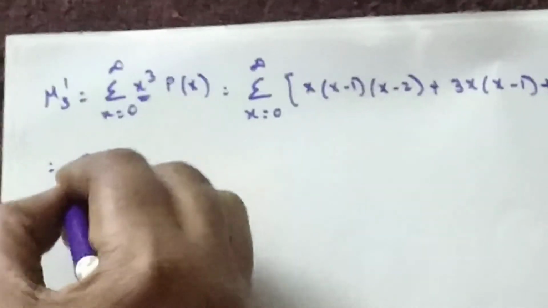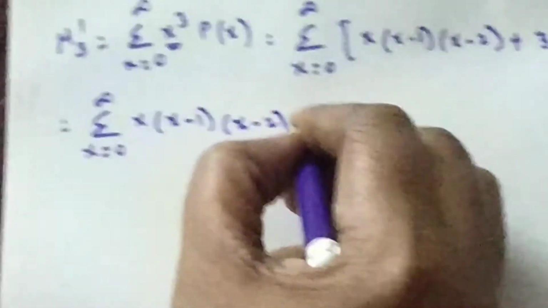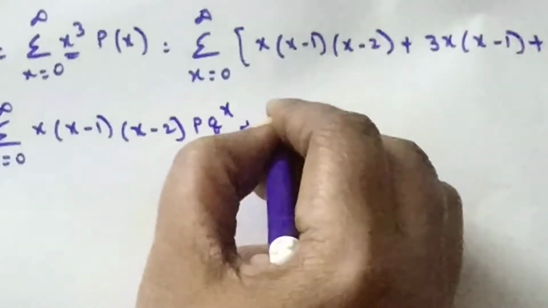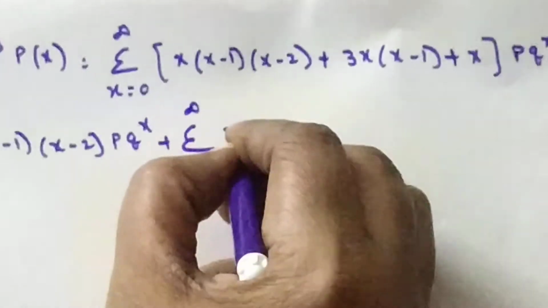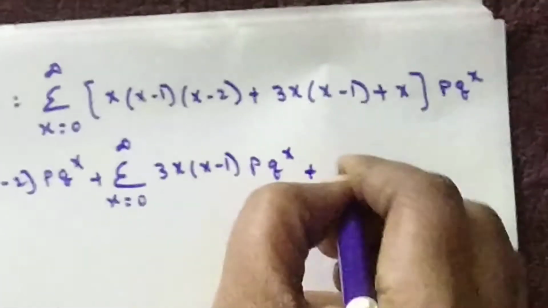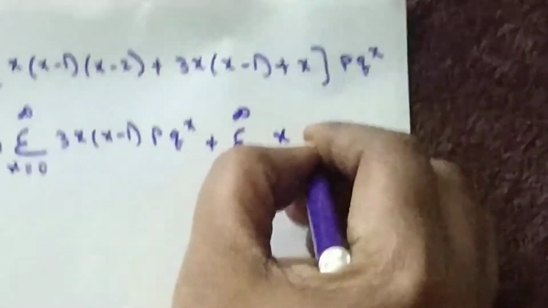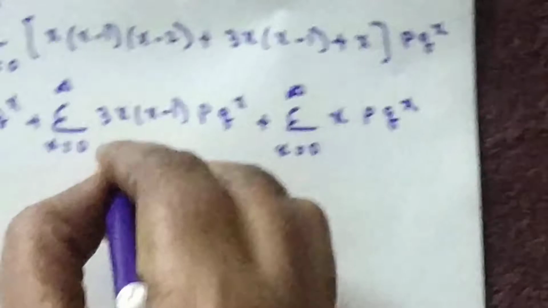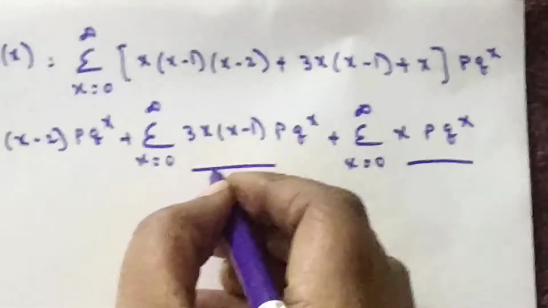Now we will get the summation for x equal to 0 to infinity of x into (x minus 1) into (x minus 2) into p into q power x, plus the summation of 3x into (x minus 1) into p into q power x, plus the summation of x into p into q power x. These two we already obtained in μ1' and μ2'.